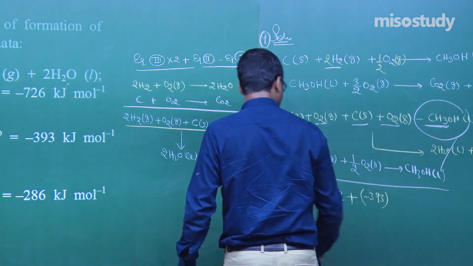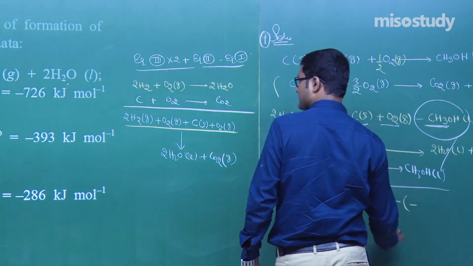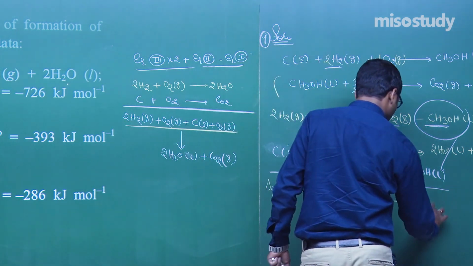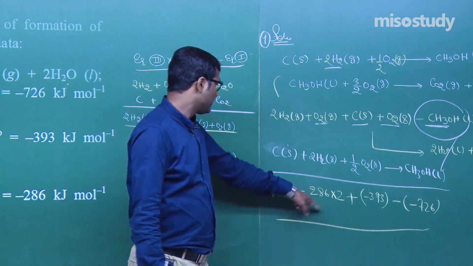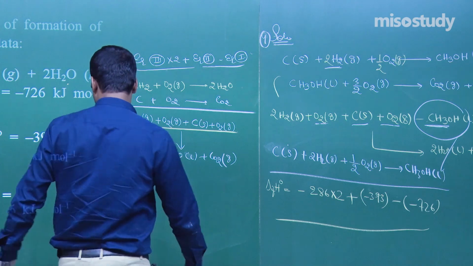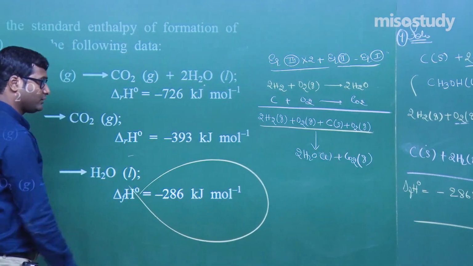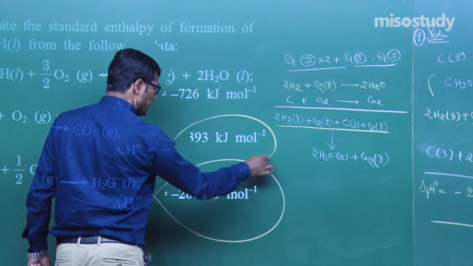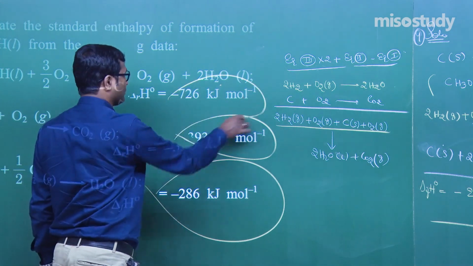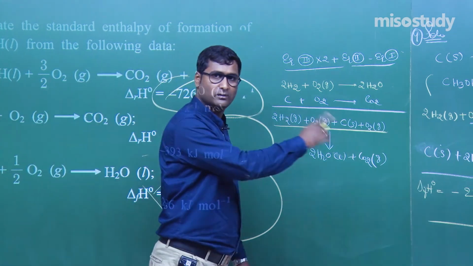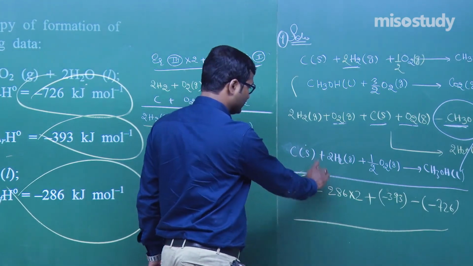Clear to you? Now then minus 726. Now if you solve this one, you will get the answer. 286, equation 3 multiply by 2. I'm moving. This one is 3 multiply by 2 plus equation 2, yes, plus equation 2 and minus equation 1. So minus equation 1, I'm moving, that is minus 726. If you solve, you will get the answer.